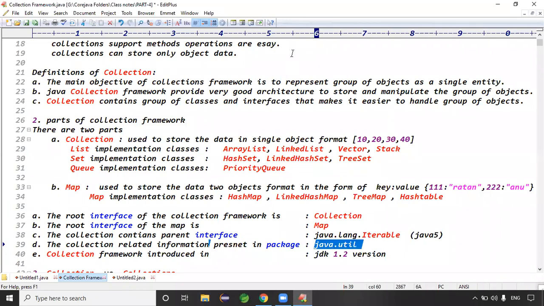So collection framework means we are discussing the java.util package here. Basically, the collection framework was introduced in JDK 1.2. It means in JDK 1.0 and 1.1, we don't have the collection framework, guys. It was introduced in the 1.2 version, right?